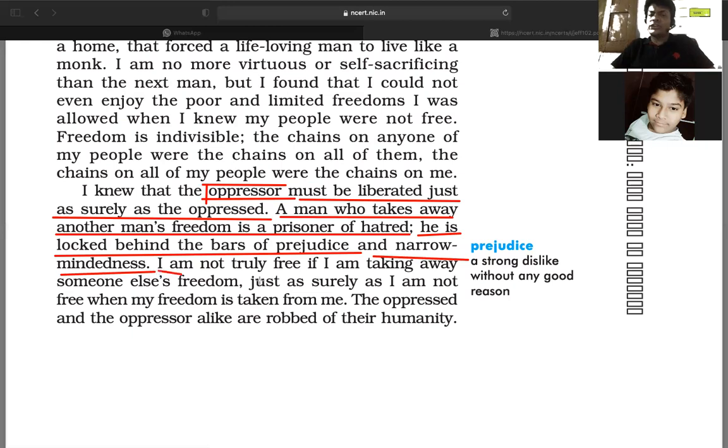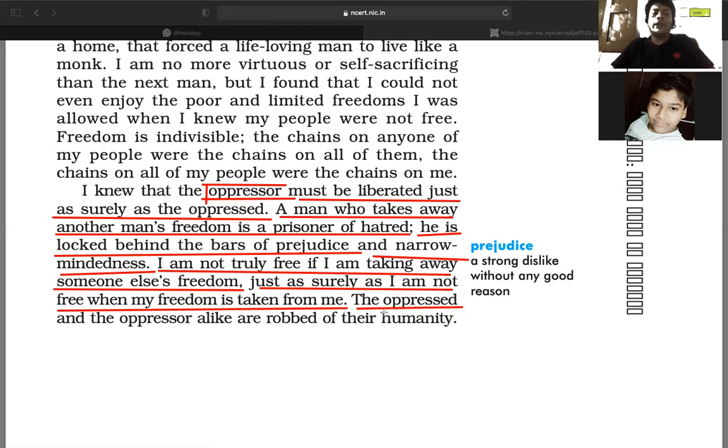The author also said that I'm not truly free if I'm taking away someone else's freedom. He is not controlling someone's freedom, but he is saying that I cannot consider myself free if I am controlling someone's freedom, just as surely as I am not free when my freedom is taken from me. So he logically pointed this out and proved it.